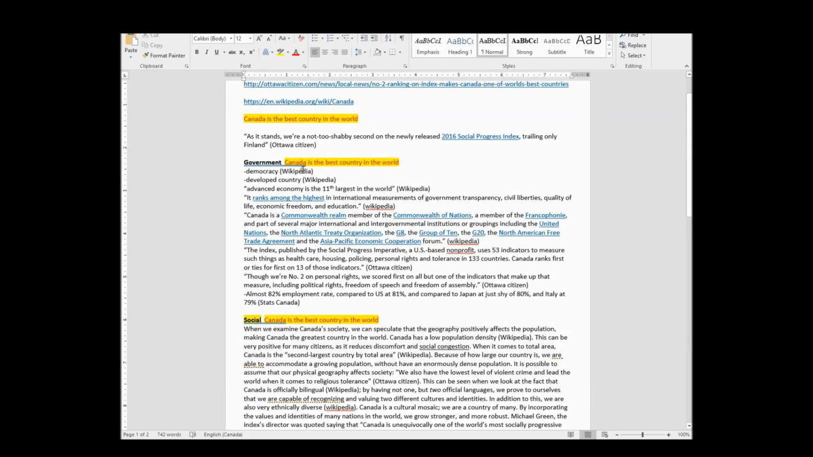So my last thing is now I need to go through government and try and put things in order and pick my favorite quotes. So the fact that our economy is the 11th is not a strong fact. I mean, it's great, but I'm not going to lead with that if I can find better. So it ranks among the highest in international measurements of government transparency. This is a great fact. I like this. So I'm going to put this in bold because I know I want to keep it.